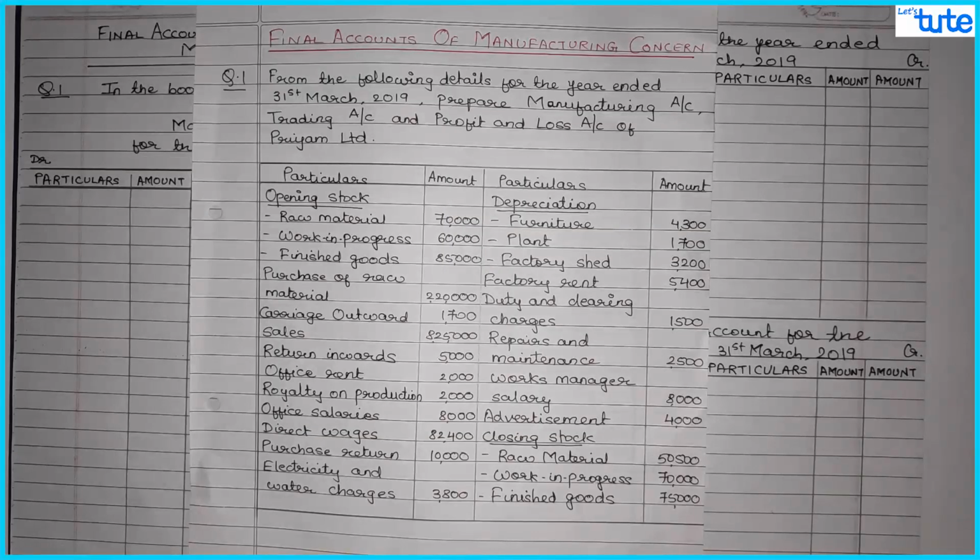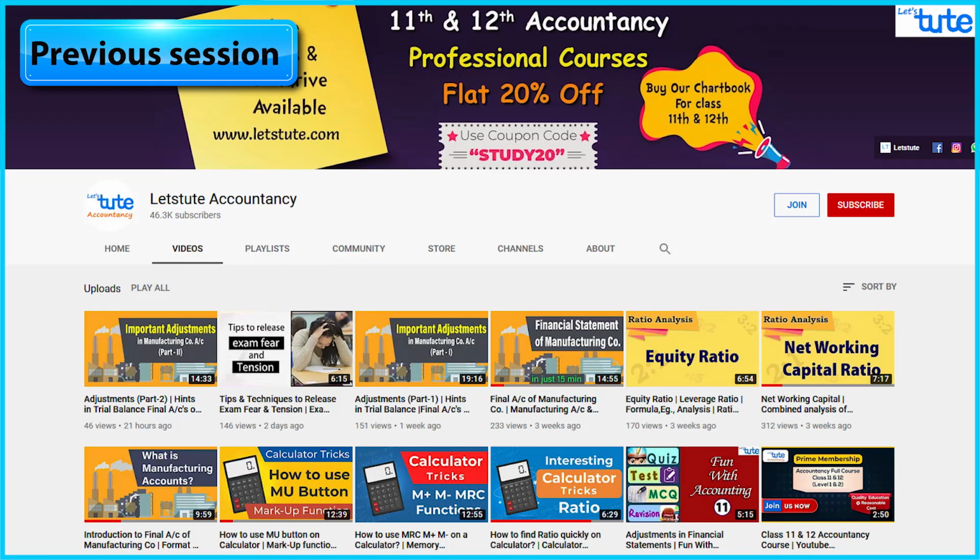So today we are starting with the first question of final accounts of manufacturing concern. In our previous session, we have already understood what is manufacturing account, format of manufacturing account and trading P&L and balance sheet, that is proper final accounts of manufacturing concern. We have also seen two adjustment videos where we have studied all the basic adjustments related to this concerns and which are commonly asked in your exam. So if you have missed out those sessions, do check that out because that will create a base for your